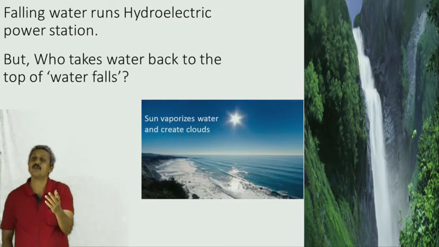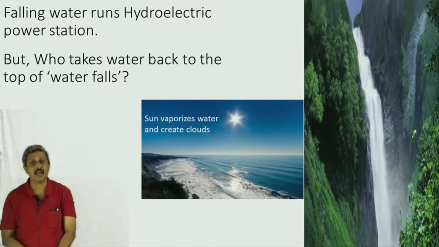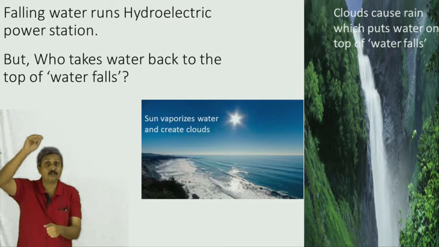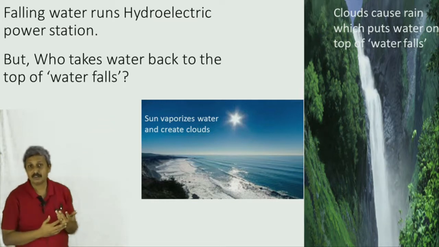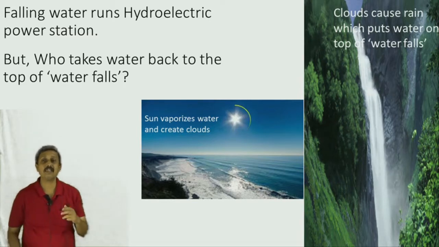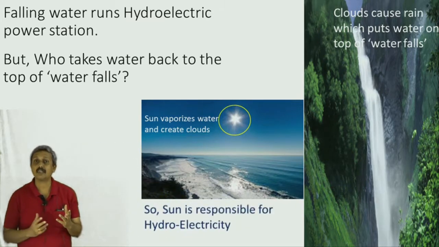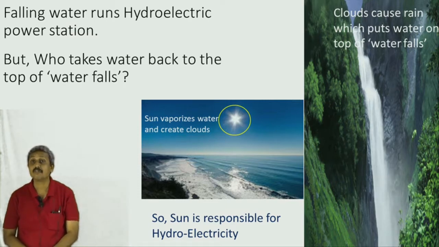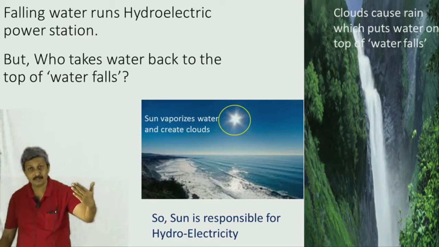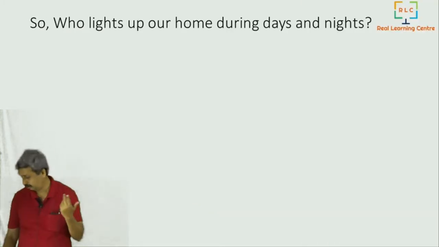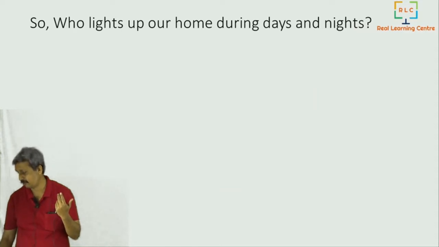It is the sun which evaporates the sea water, and once it evaporates the sea water, the clouds get formed and it starts raining, and that rain puts water on the top of the waterfalls. So then again here the sun is the main reason the water actually keeps falling down. So the sun is responsible for hydroelectricity too. So we traced everywhere up to the sun. Now who lights up our home during days and nights? The answer is very clear. We will agree that it is the sun.